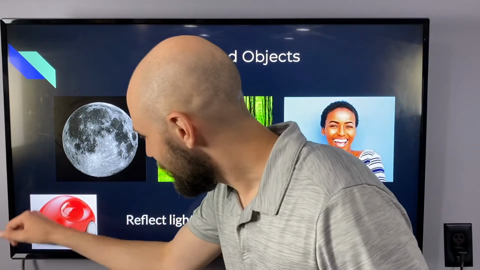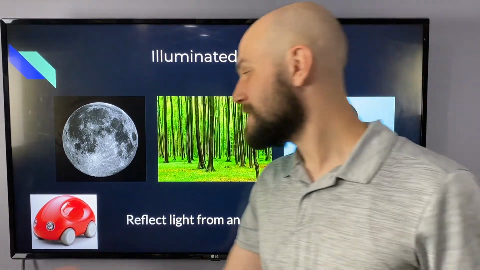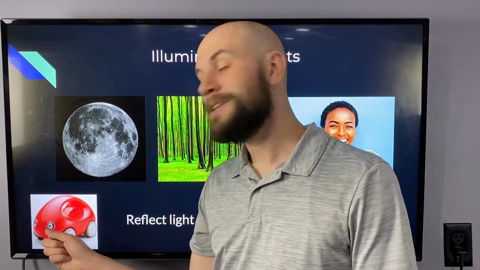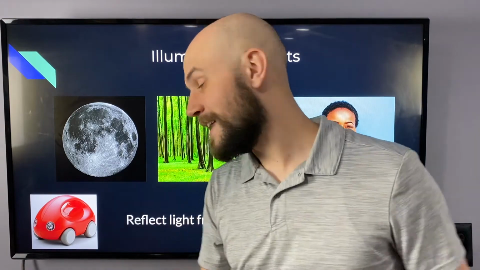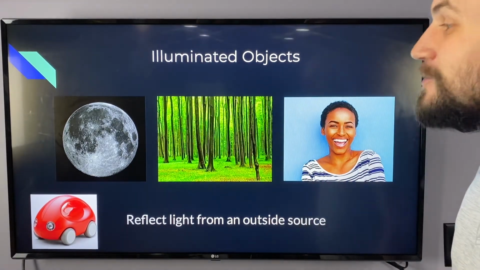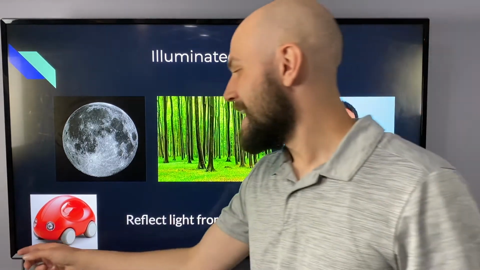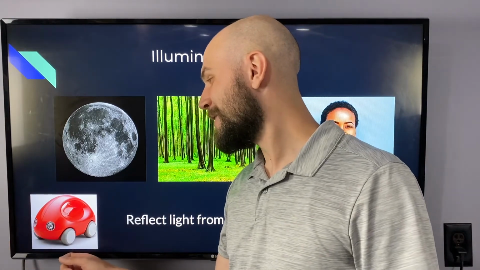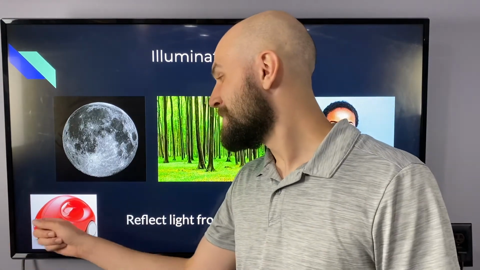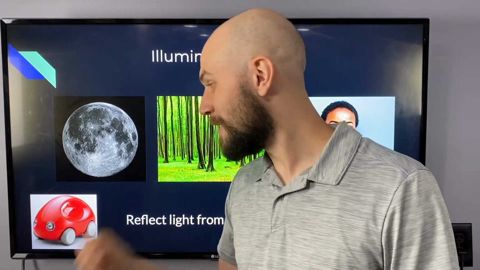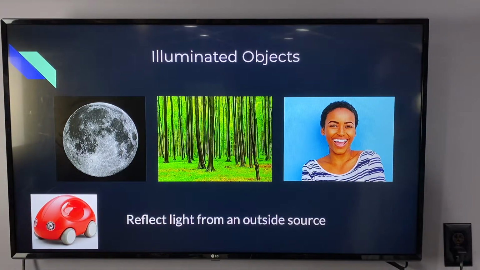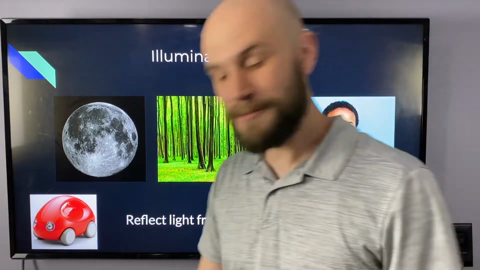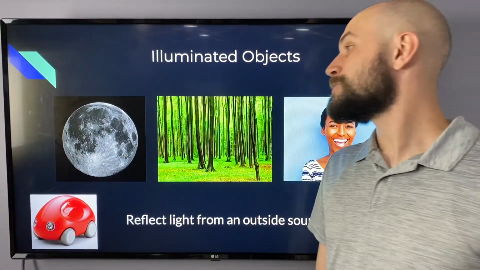So let's take a look at this red car here. Based on what I said, that means that this car is absorbing all the different wavelengths of light except for red. Red will be reflected off the car and head to our eyes, which raises an interesting question. Is this car red, or is this car every color but red? This car is absorbing all the colors except for red, which reflects out to our eyes, which we register as a red toy car. Okay, luminous objects create their own light. Illuminated objects reflect light.